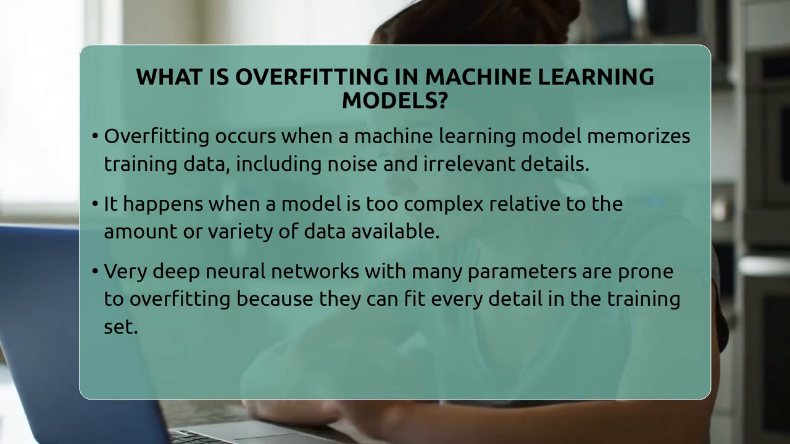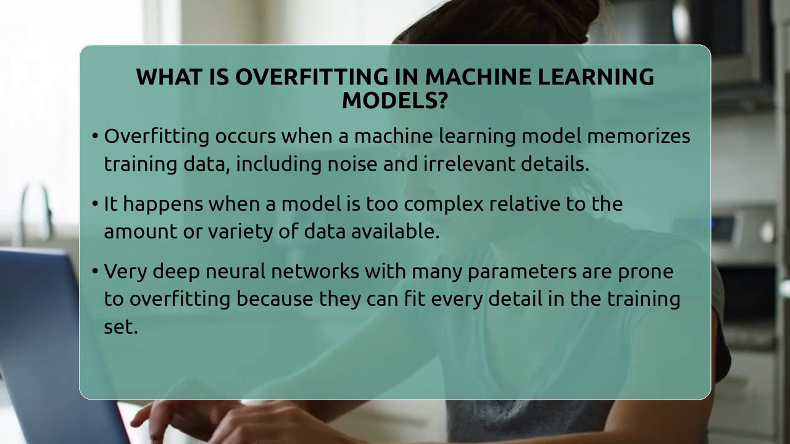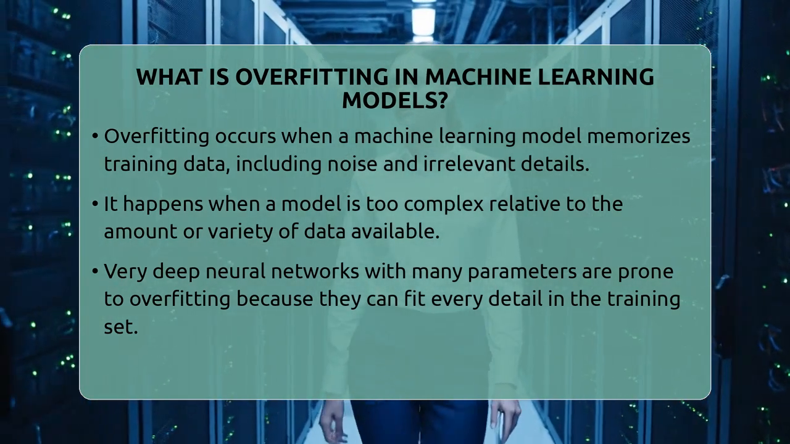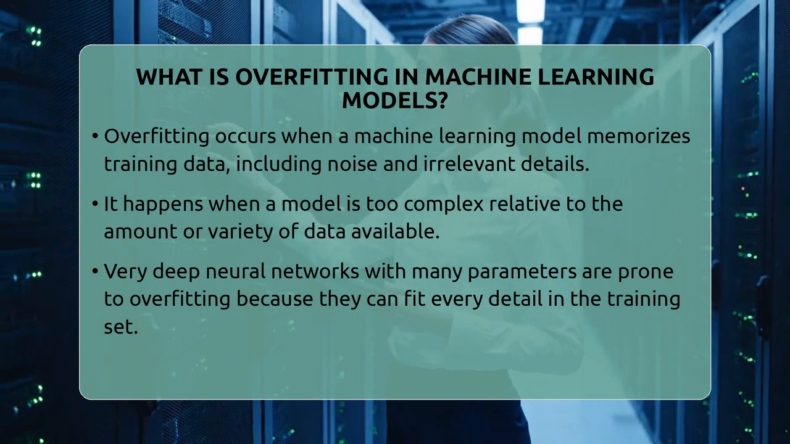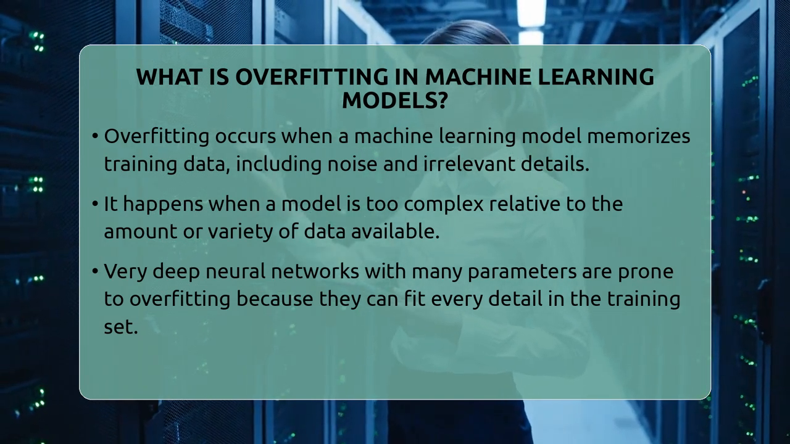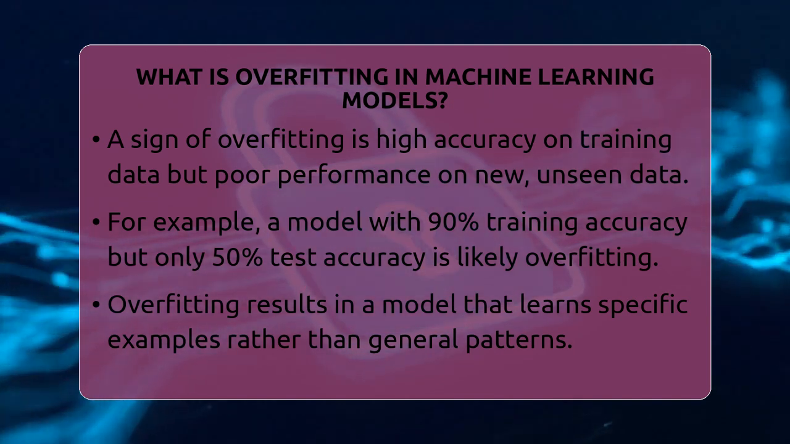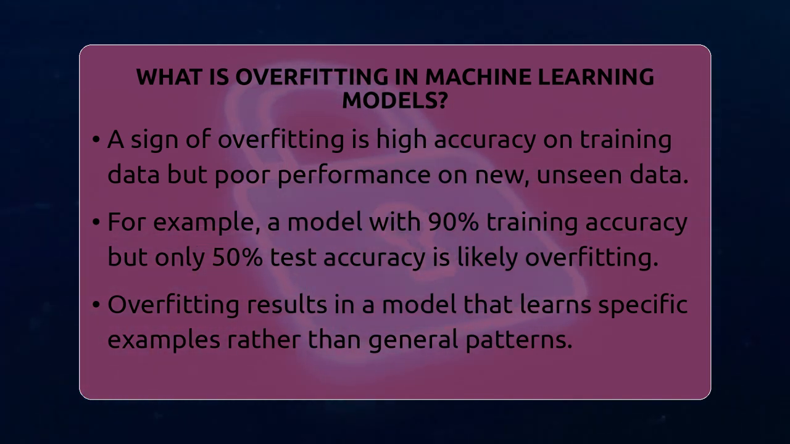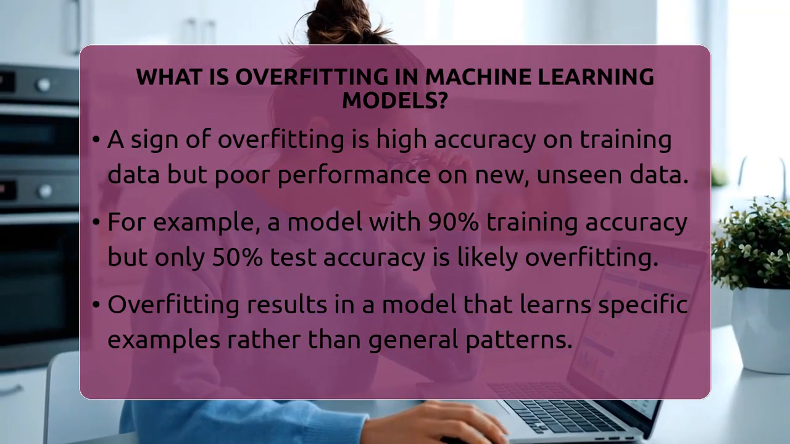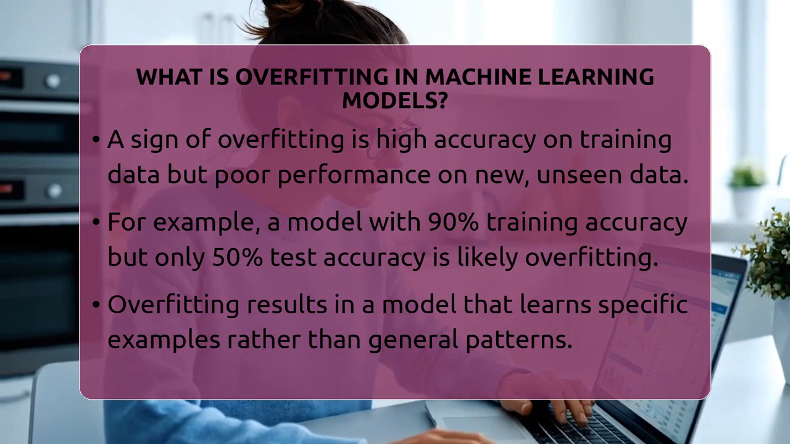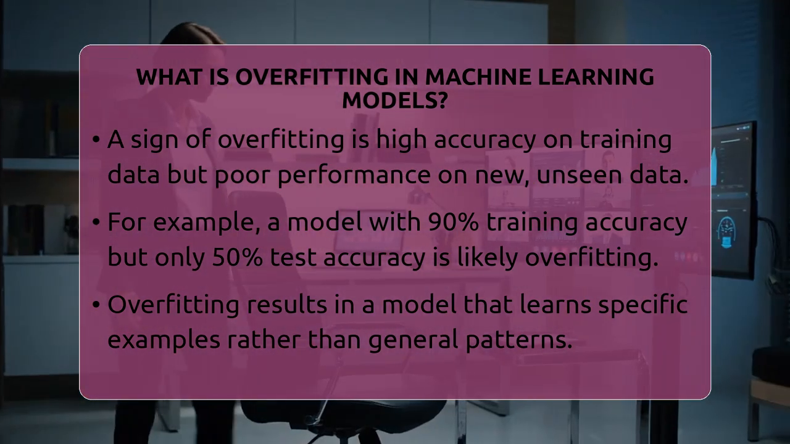This is called overfitting. Overfitting occurs when a model is too complex compared to the amount or variety of data it is trained on. For example, a very deep neural network with many parameters can fit every detail in the training data, including irrelevant details or outliers. Think of it like fitting a very flexible rubber band around a set of points. It bends to match every point perfectly. But when new data comes in, the model struggles because it has learned the noise, not the actual pattern.